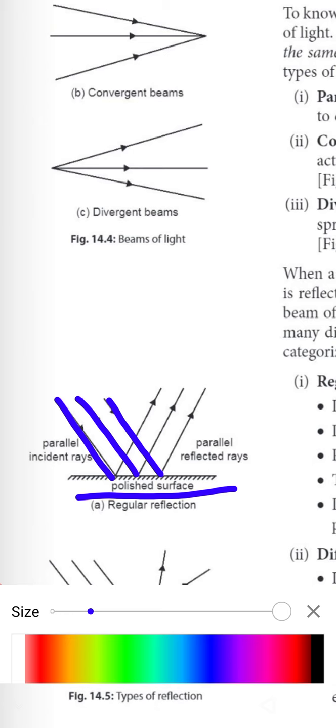When rays strike a polished or smooth surface, all rays are reflected in the same direction, parallel to each other. This type of reflection, in which rays come in parallel and after reflection go parallel in another direction, is called regular reflection.